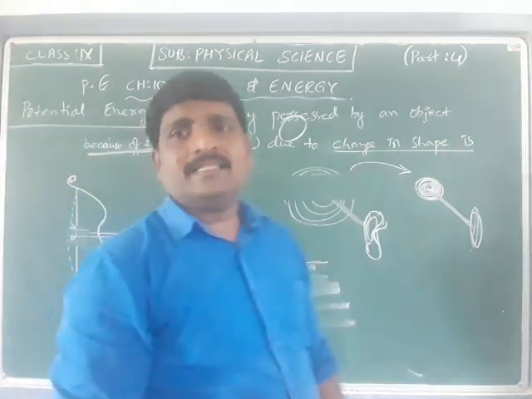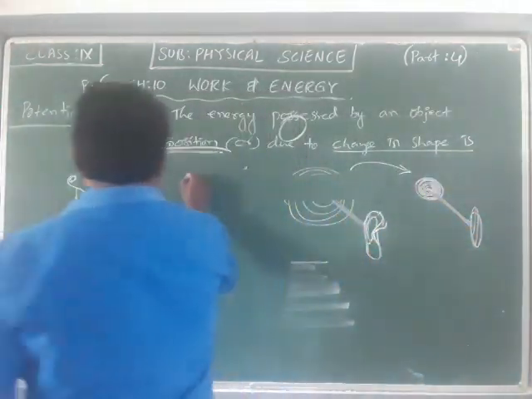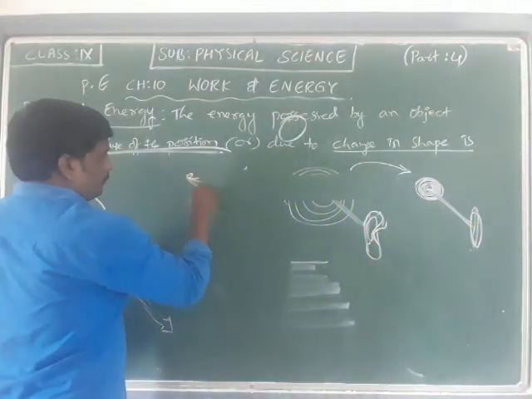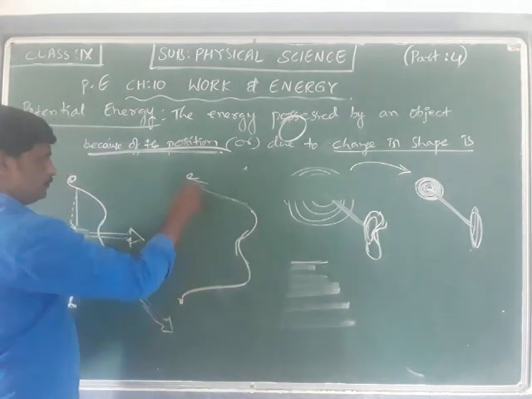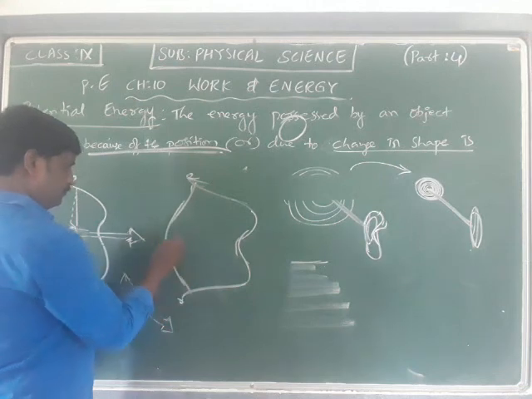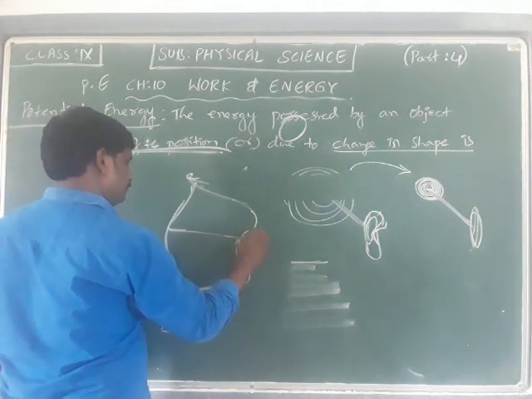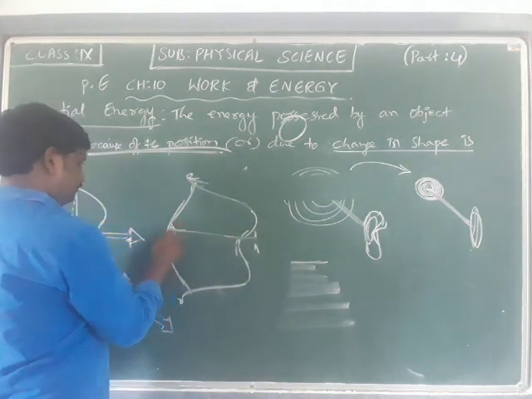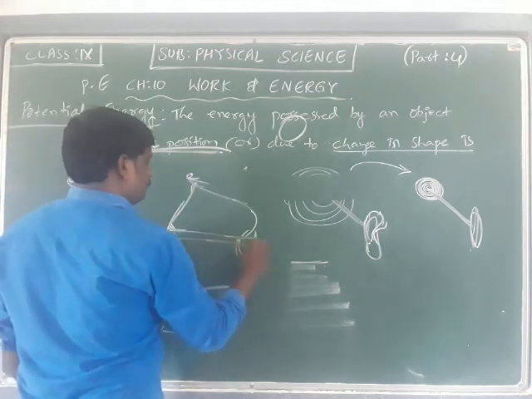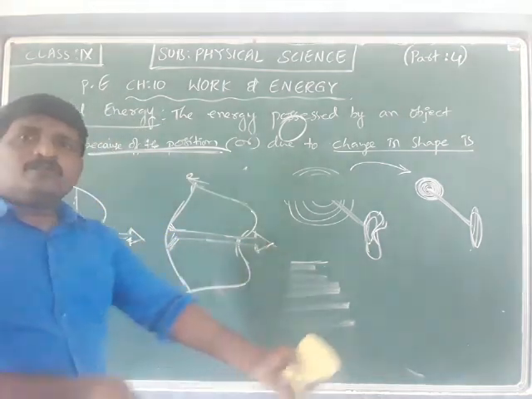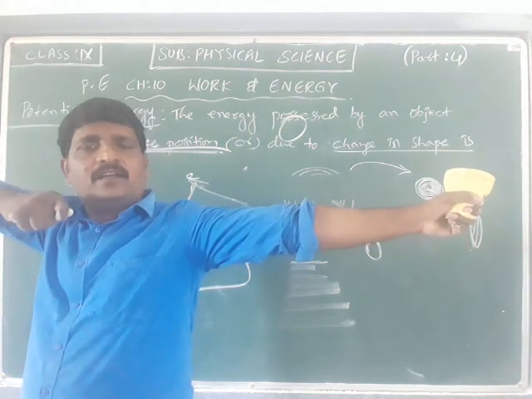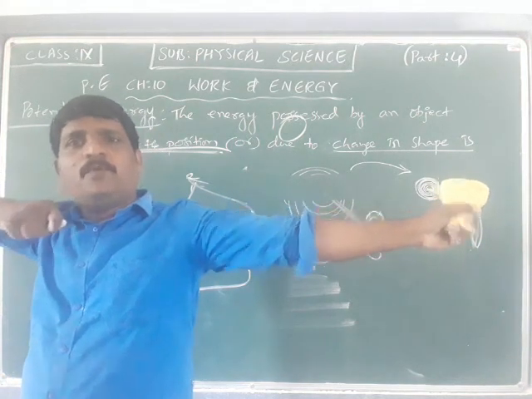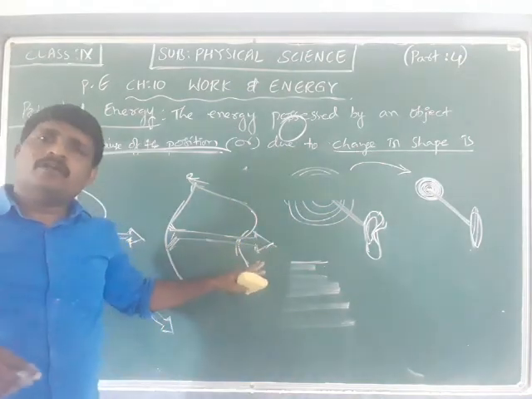Now in the second case, upon the same bow, try to pull the string with much stretch and much force, stretch it more and release the arrow.